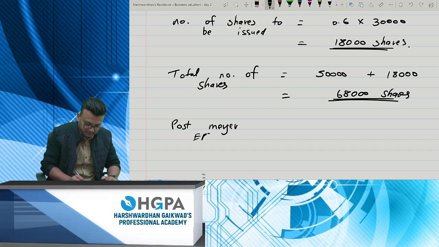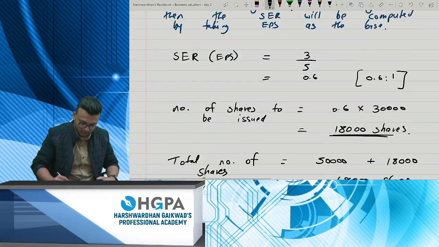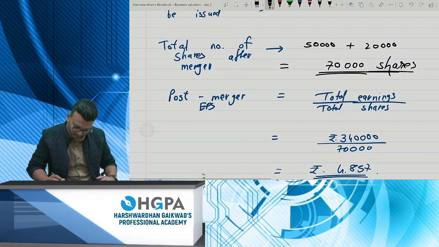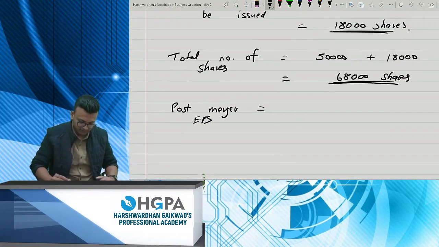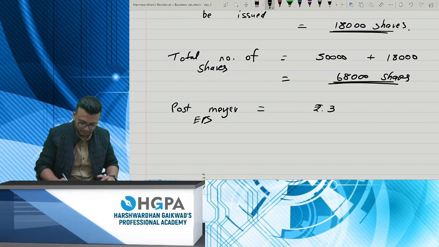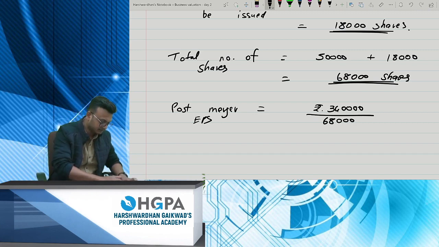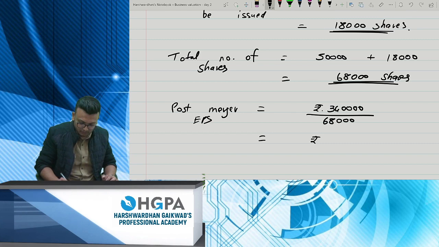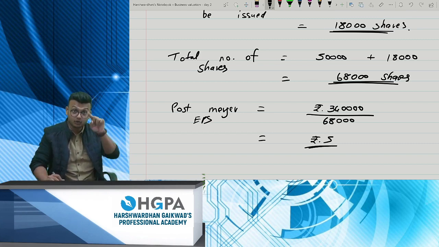Post-merger EPS will be total earnings. How much was it? Total earnings, it was 3,40,000 divided by 68,000 shares. What is the answer? And that is rupees 5. Okay, that's the new post-merger EPS.